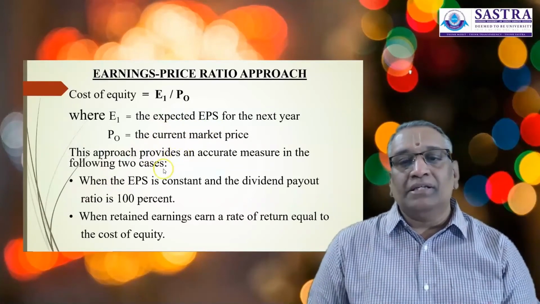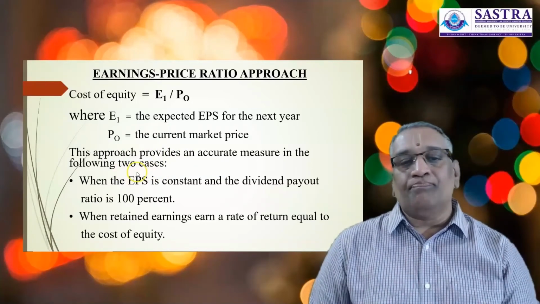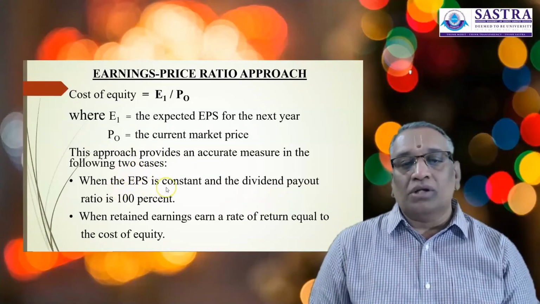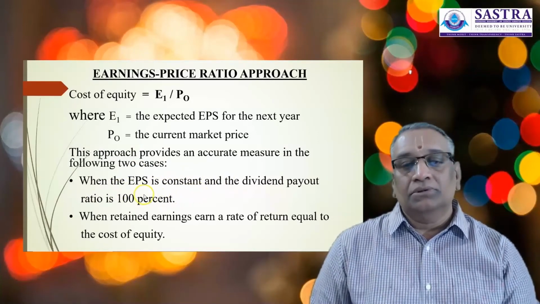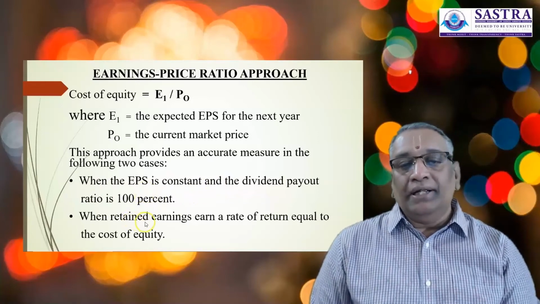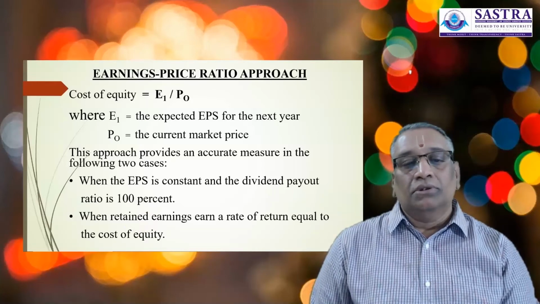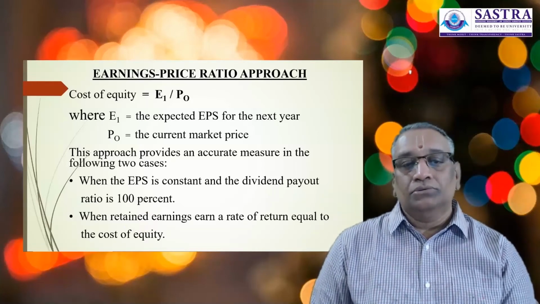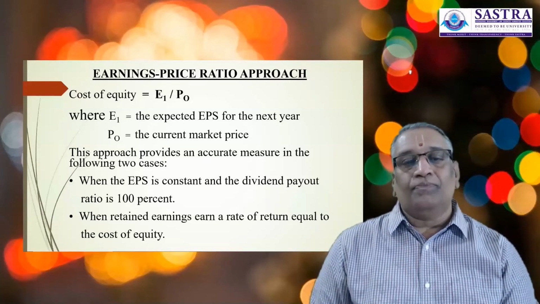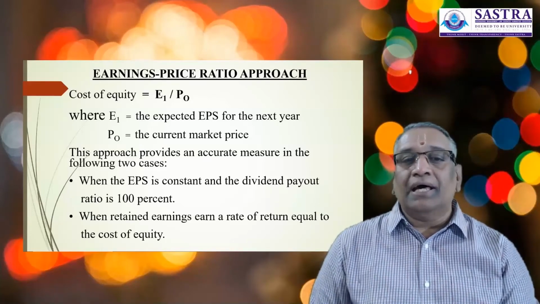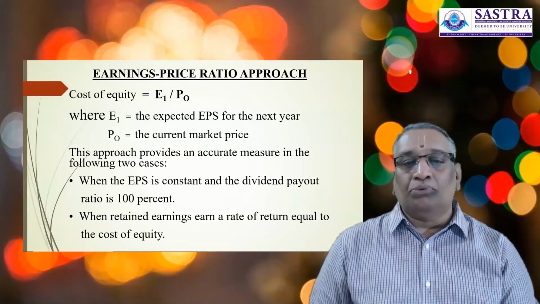This approach provides an accurate measure in the following two cases: when the EPS is constant and the dividend payout ratio is 100%, and when retained earnings earn a rate of return equal to the cost of equity. So these are the two requirements if the result arrived using this equation is to be accurate and appropriate.